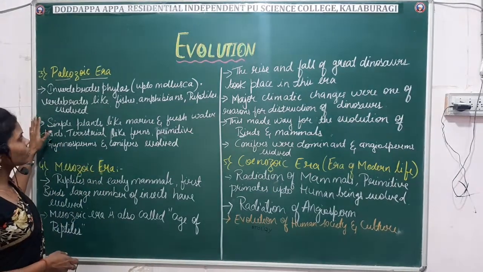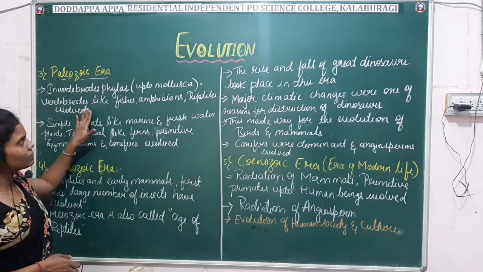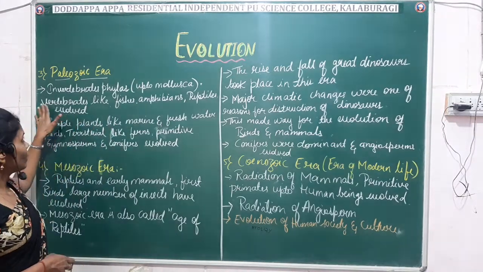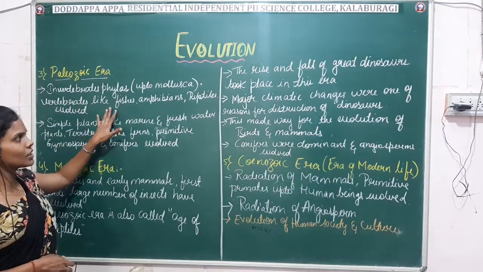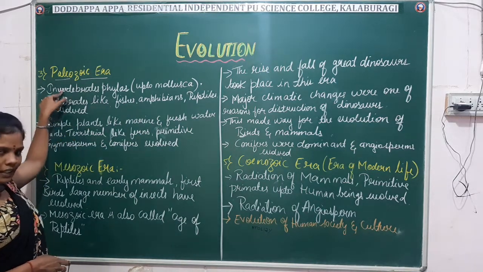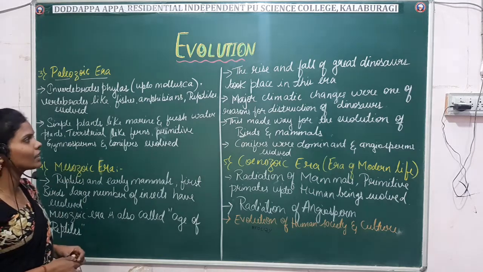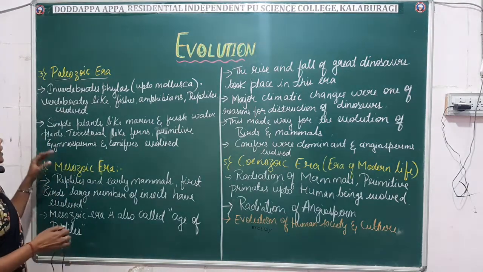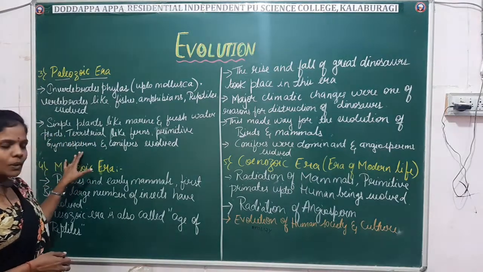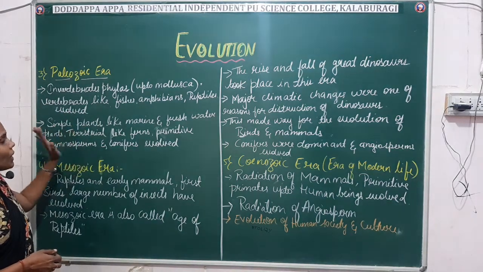Compared to the Archaeozoic and Proterozoic, here some of the stronger animals have evolved, like amphibians and reptiles. Vertebrates, especially fishes, amphibians, and reptiles, evolved in this era. Apart from these animals, some plants like marine and freshwater plants, and terrestrial plants like ferns, primitive gymnosperms, and conifers also evolved during the Paleozoic era.